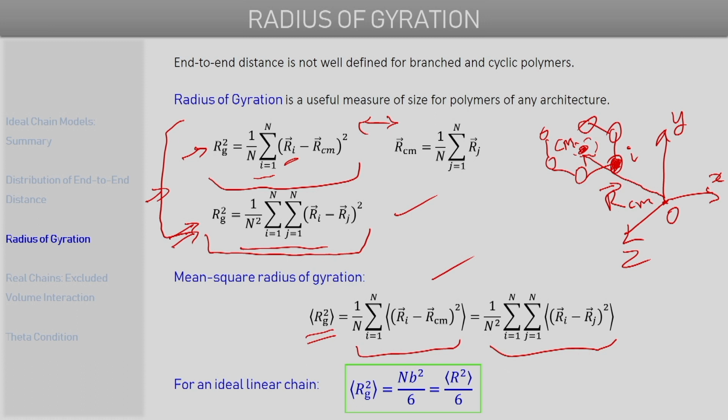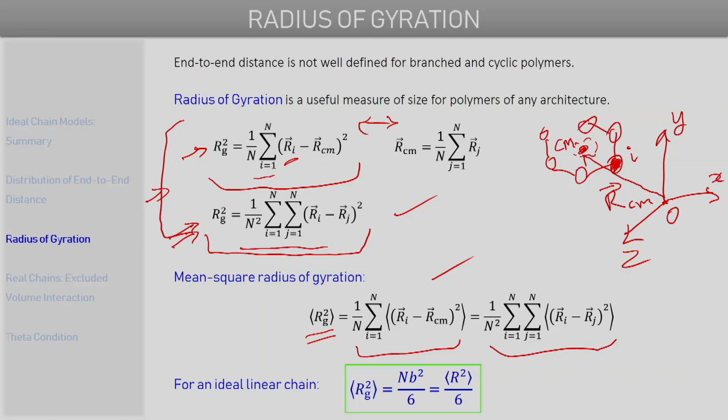But if we have any linear polymer chain, and all the monomer units are of the same type, which means they will have the same molar mass, then those equations are valid. Now if we consider the special case when the polymer chains are ideal polymer chains, one can actually show, we will not go through the derivation of the proof here, that for an ideal linear polymer chain, the mean square radius of gyration is given by N b square by 6, which is also equal to the mean square end-to-end distance by 6.